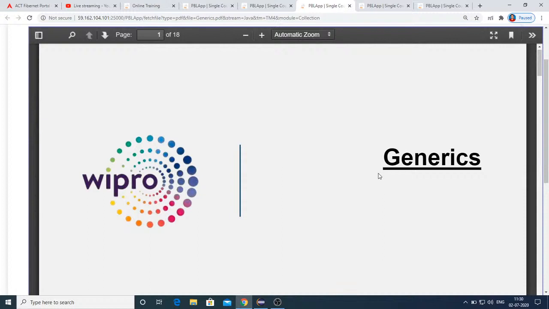And another thing is, it was not type safe. What does it mean? That means to a collection you can add any type of object, because by definition a collection is a group of objects. So that's what we mean by it's not type safe.